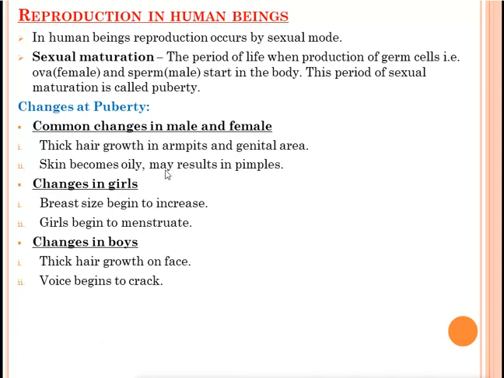Now we'll discuss the common changes in male and female. First, thick hair growth in the armpit and the genital area, means the growth of hair will increase during the puberty age in the armpit and the genital area. Skin becomes oily and may result in pimples. During the teenage, around 12-13 years, the skin of the individual becomes oily and many times results in pimples. Pimples can be seen on the face.